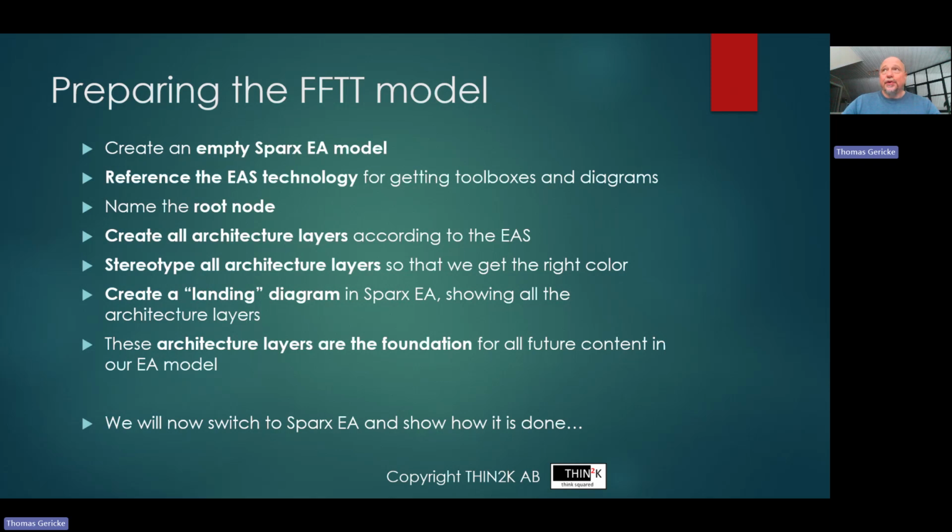When you start using the EAS framework and want to create an EAS model, you create an empty Sparx EA model. You ensure that you have the EAS technology activated that I showed before. Normally, you name the root node and you create all layers, and we stereotype them and we select the correct tag so that it gets the right color. And I will switch now to my empty Sparx EA model so you can see how this is done. So let me show you.